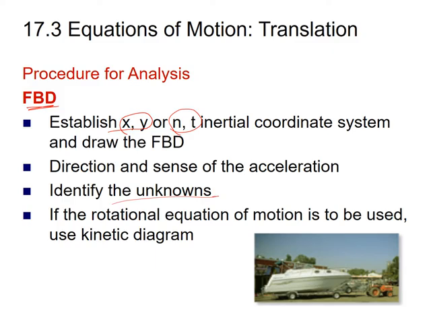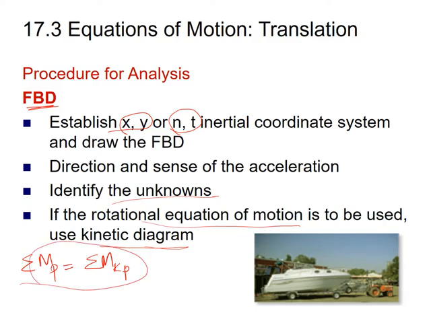After that, if you have to use the rotation equation of motion, then draw the kinetic diagram. That is, when you have to use the equation sum of the moments about any point P other than point G equals the sum of the kinetic moments about point P, then you have to draw the kinetic diagram. As we have discussed in the previous slides, in this equation we have to take help from the kinetic diagram for finding the moment about any other point which is not the mass center of gravity. So this is the procedure that you have to follow when solving numericals related to the translation motion of a rigid body.